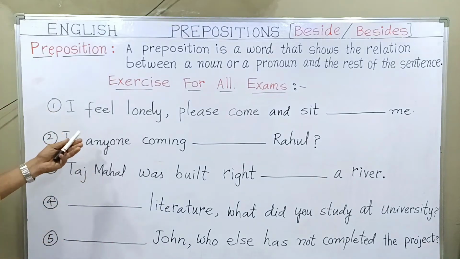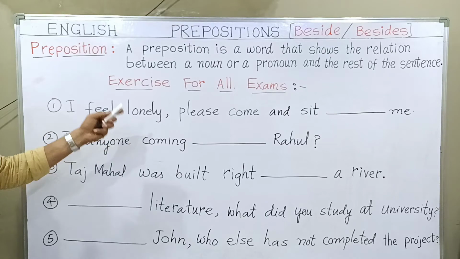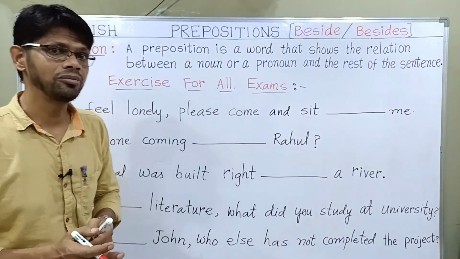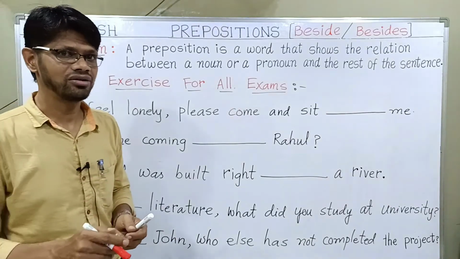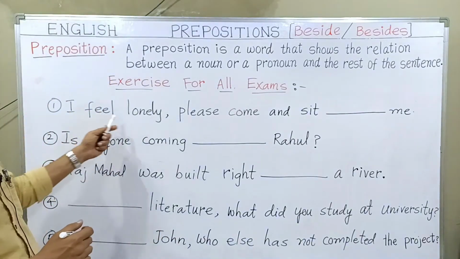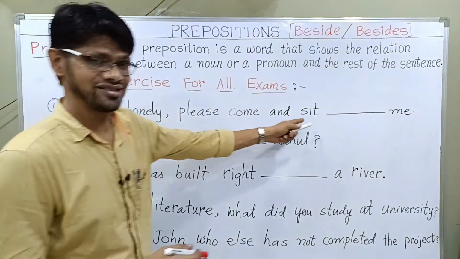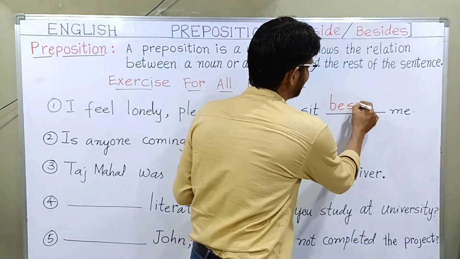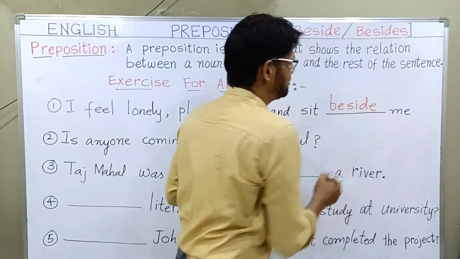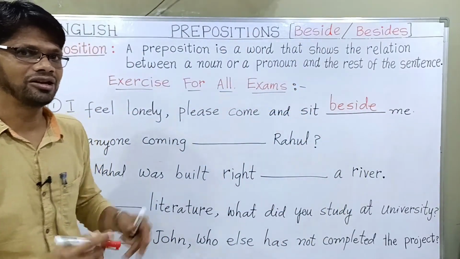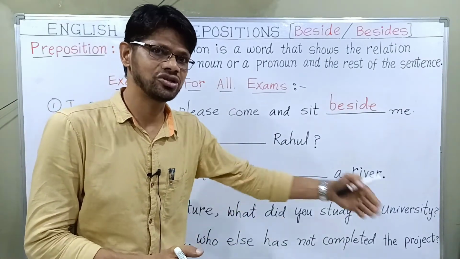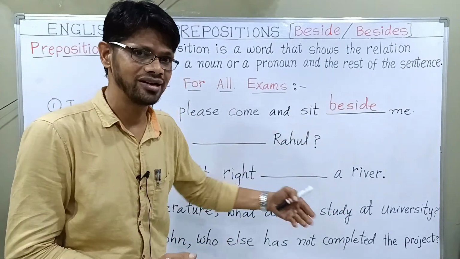So here, first one, I feel lonely. I feel lonely. Please come and sit dash me. Can you guess what will be the answer? Yes, you are 100% right. I feel lonely. Please come and sit beside, B-E-S-I-D-E, beside me. It means please sit next to me.